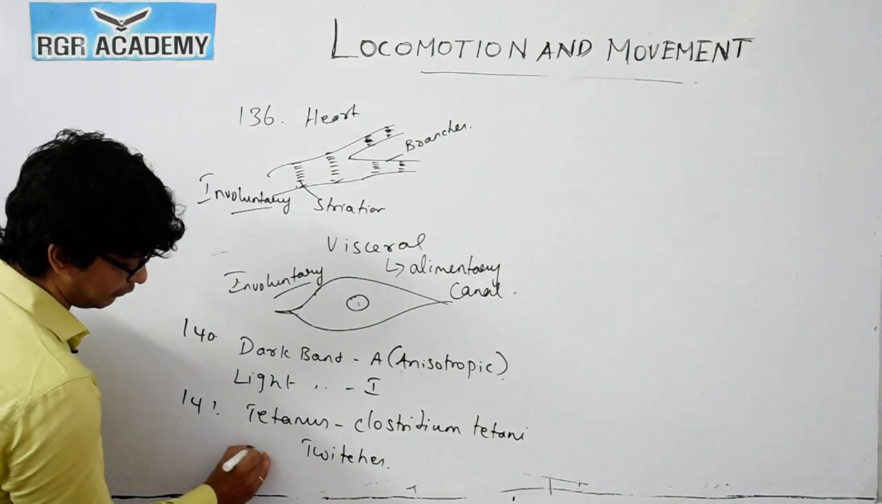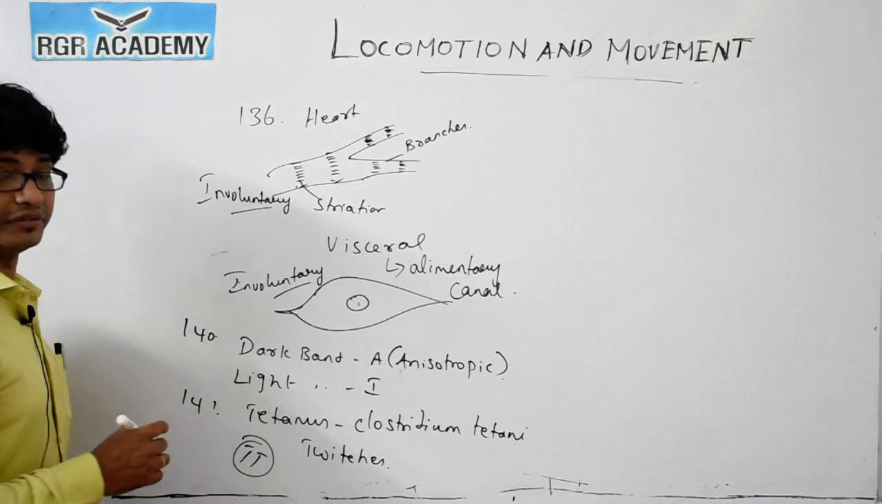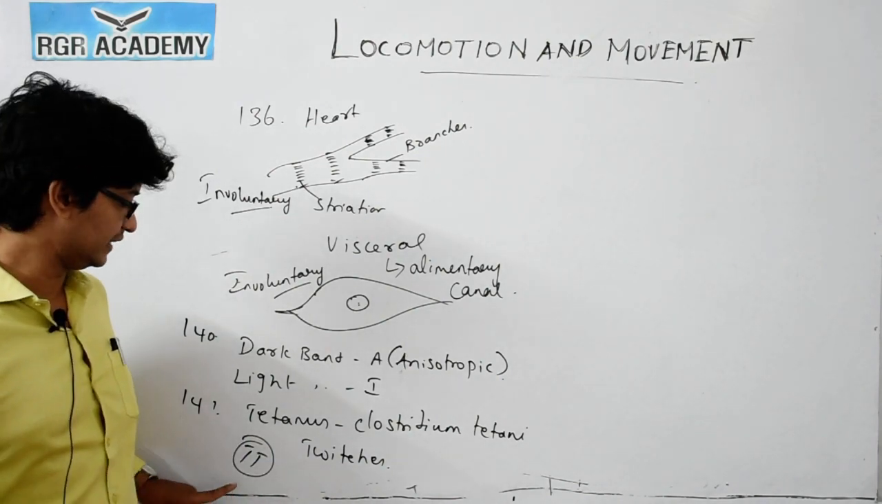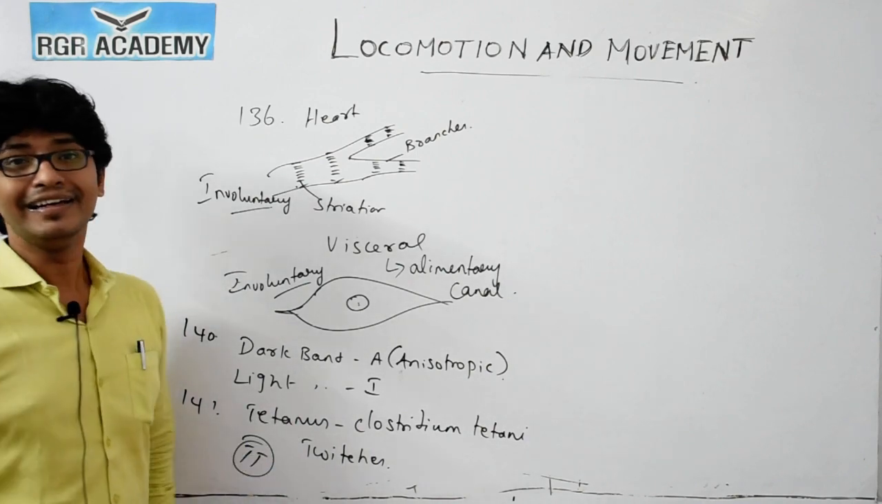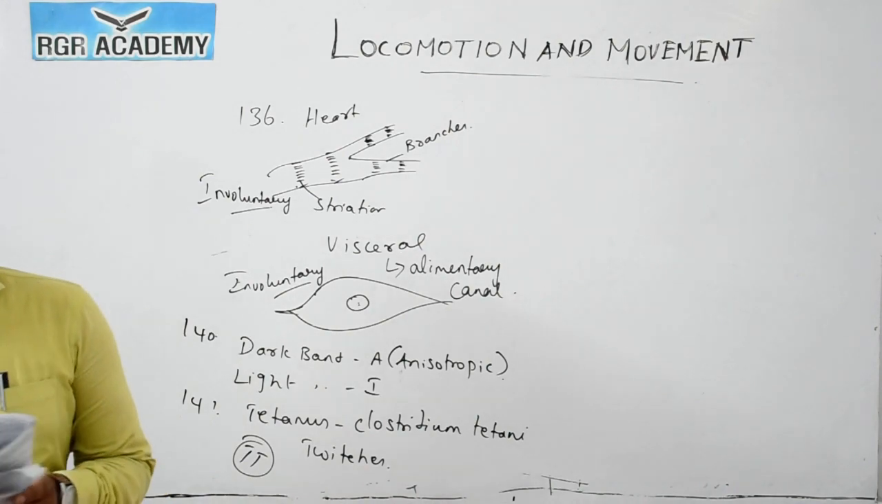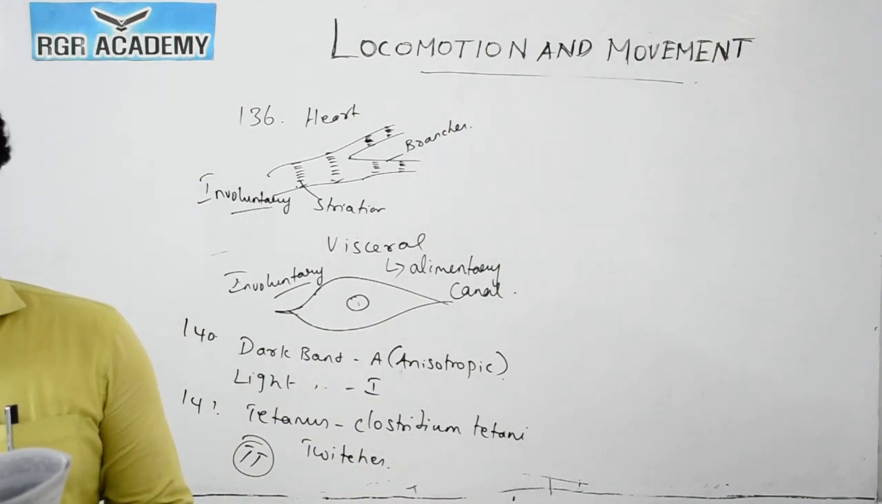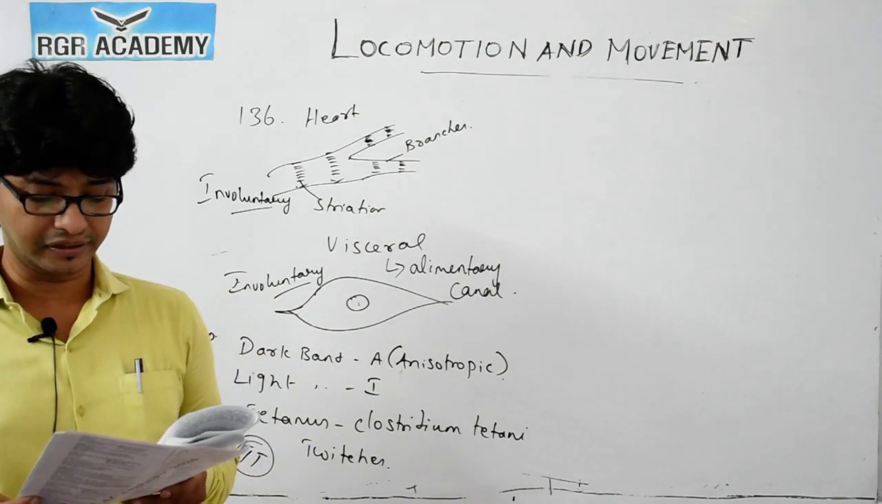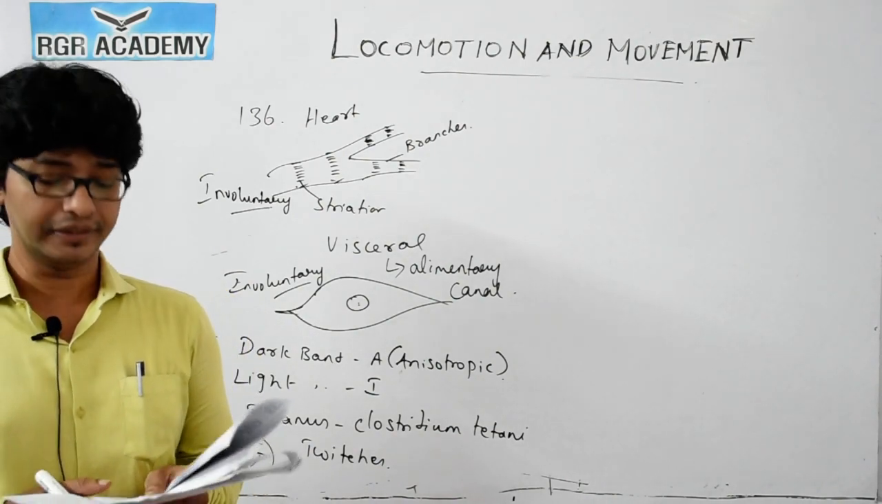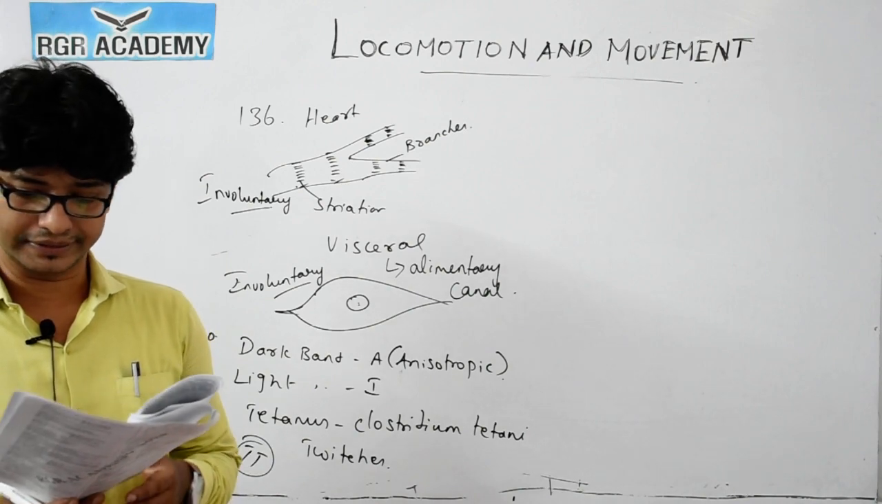That is the reason that if you get any injury, you immediately take the TT injection. This is tetanus toxoid, to prevent tetanus. So option 1 is the correct answer for 141. Summation results in a series of rapid muscular contractions that are induced by the repeated stimulation of the muscle.